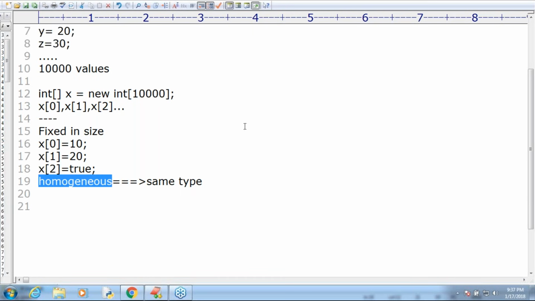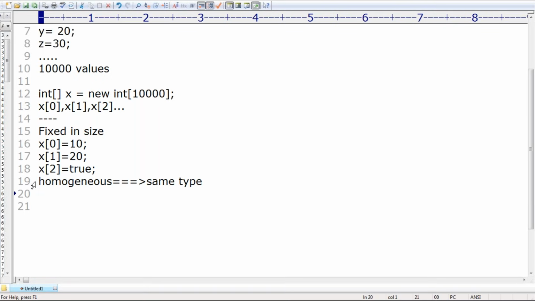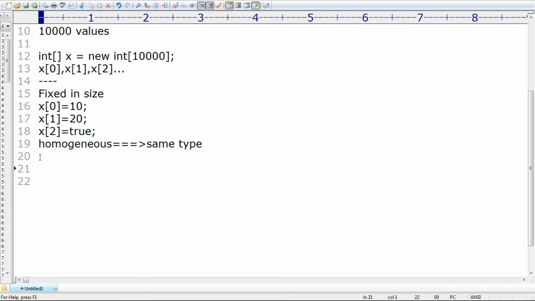Okay, that's all. So next, an array can hold only homogeneous, same type of elements only. By mistake, if you are trying to add a different type of element, immediately we are going to get a compile-time error by default, sir. Okay, that's all. This is the advantage, and these are the disadvantages with the arrays concept, right? Anyway, if you want to represent a huge number of values by using a single variable, happily we can go for the arrays concept. That's all, sir.